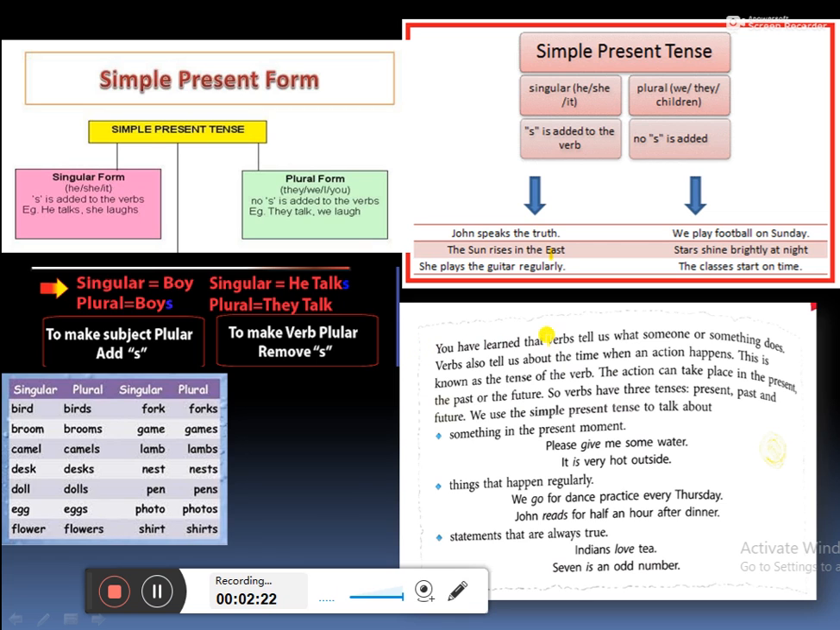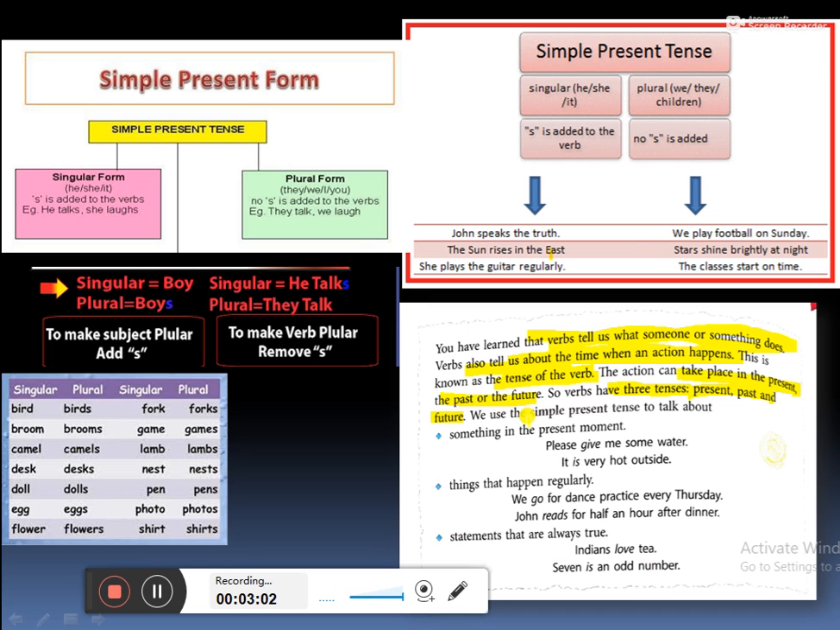You have learned that verbs tell us what someone or something does. Verbs also tell us about the time when an action happens. This is known as the tense of the verb. It tells us about the time when an action happens. The action can take place in present, past and future. So verbs have three tenses: present, past and future.